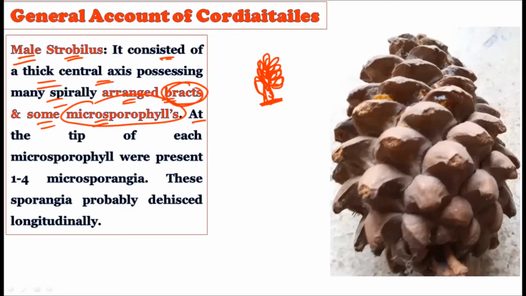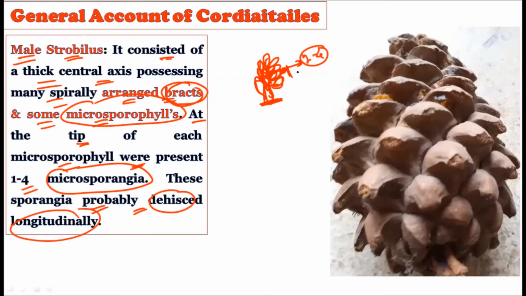Now at the tip of each microsporophyll there were 1 to 4 microsporangia. For example, this is the microsporophyll, and at its tip you will find 1 to 4 microsporangia. These sporangia probably dehisced longitudinally. Longitudinally it will break open and release the male gametophyte. The pollen grains created there were released longitudinally from these microsporangia.